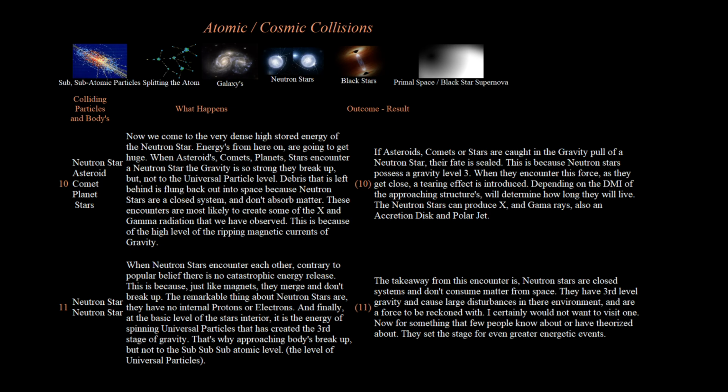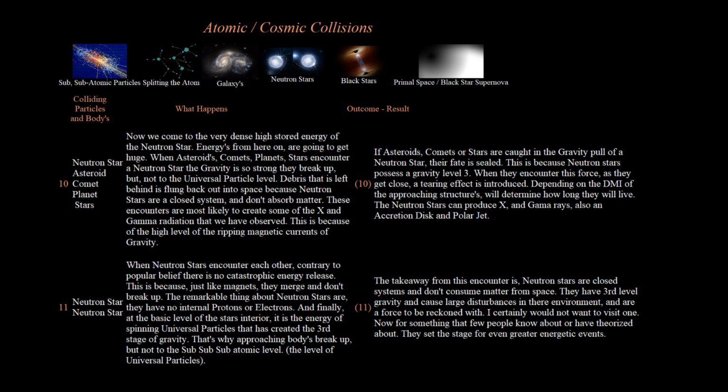These encounters are most likely to create some of the X and gamma radiation that we have observed. This is because of the high level of the ripping magnetic currents of gravity. If asteroids, comets, or stars are caught in the gravity pull of a neutron star, their fate is sealed. This is because neutron stars possess a gravity level 3. When they encounter this force, as they get close, a tearing effect is introduced. Depending on the DMI of the approaching structures will determine how long they will live. The neutron stars can produce X and gamma rays, also an accretion disk and polar jet.